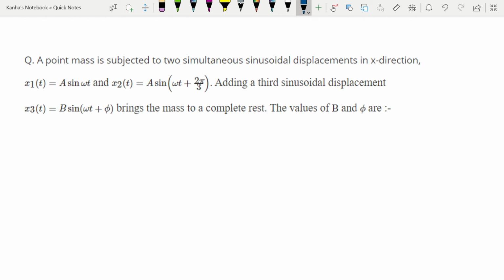So let me just write the summation of the first two. X prime is equal to a sine omega t plus a sine of omega t plus 2 pi by 3.